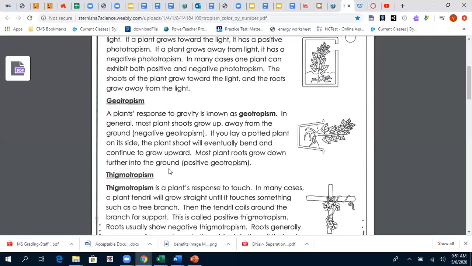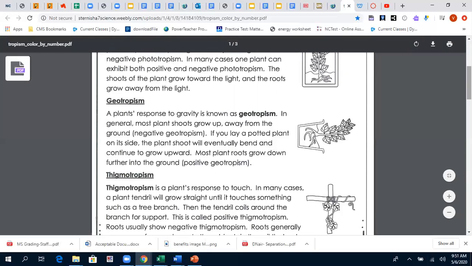And if the plant's roots are going down in the right direction, it is called positive gravitropism. Again, when the plant shoots, that means the upper part of the plant, are moving away from the ground, it is called negative gravitropism. And when the roots are growing in the right direction, it is called positive gravitropism. Okay. Again, I mean, positive geotropism. I'm so sorry, positive geotropism. The word geo means earth and gravity.